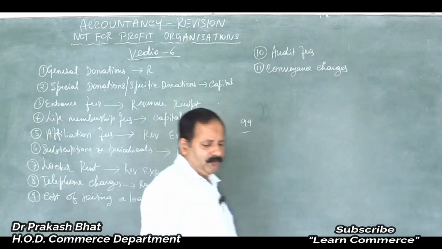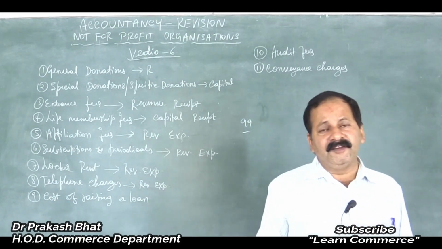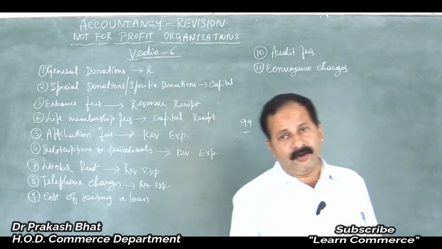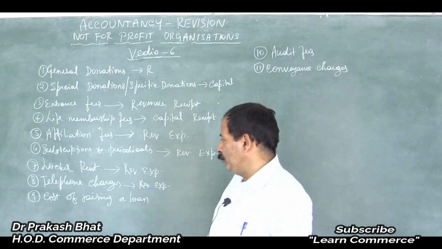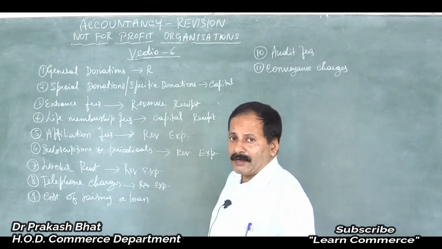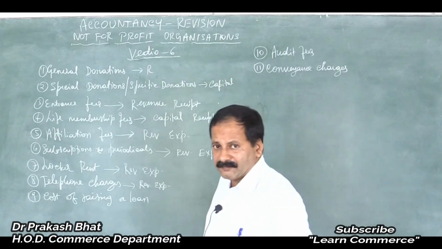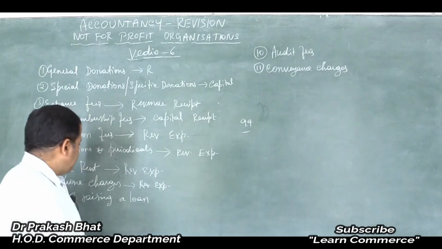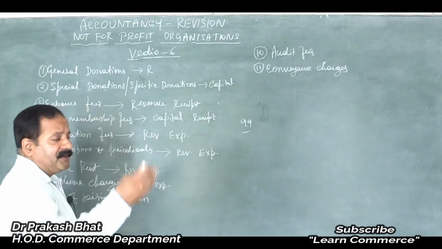Cost of raising a loan, very simple. See, brokerage paid for purchase of shares, brokerage paid for acquiring a land or purchase of land, cost of raising a loan, isn't it? Commission paid for raising a loan. All these come under when you acquire a capital asset. When you acquire any capital item, then any expenses incurred thereto should be added to the cost of that asset.